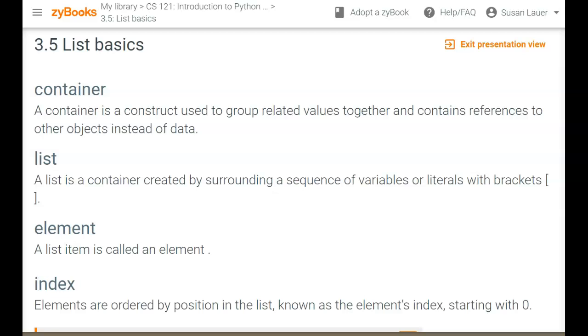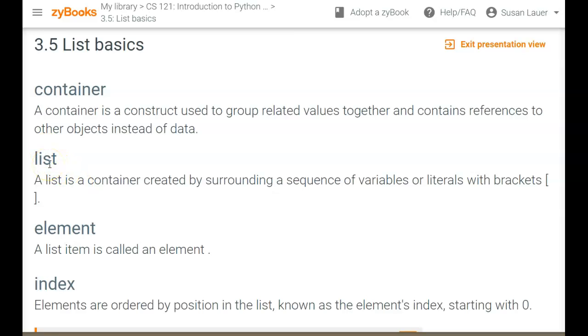Python has several structures for storing values, especially if you want to group them in some way. So if I wanted to store all of my relative profile data, I could put it in one container with a bunch of strings. Container here is just a construct to store values. A list is a particular kind of container, and it has brackets. The brackets in a string access each character in the string from 0 to the length of the string minus 1. Here a list is going to access each element in the list.